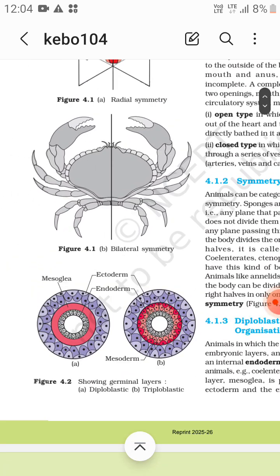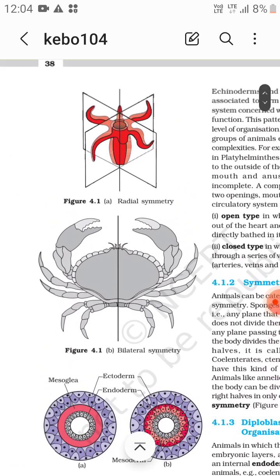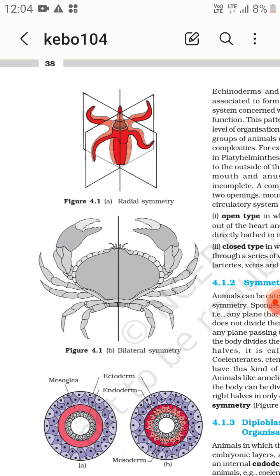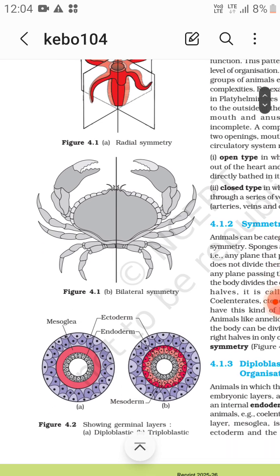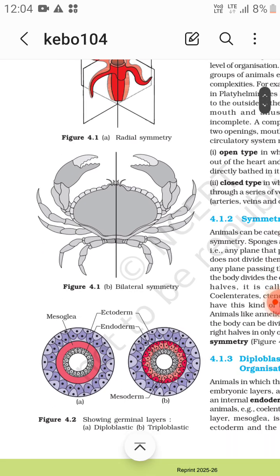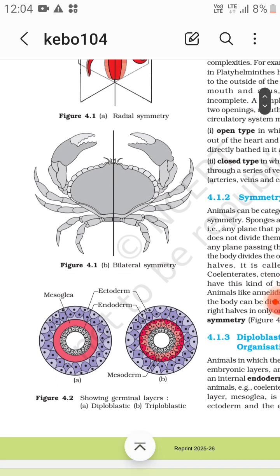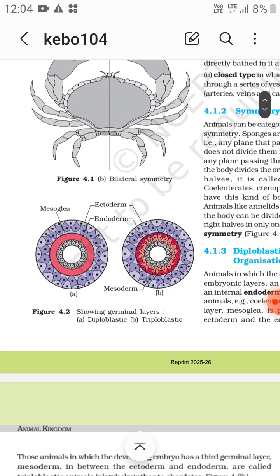Okay, now these are the examples. First one is the radial symmetry, that is any plane divides it into two equal halves. In bilateral symmetry, this crab shows only one plane, and that divides the crab. So bilateral symmetry.